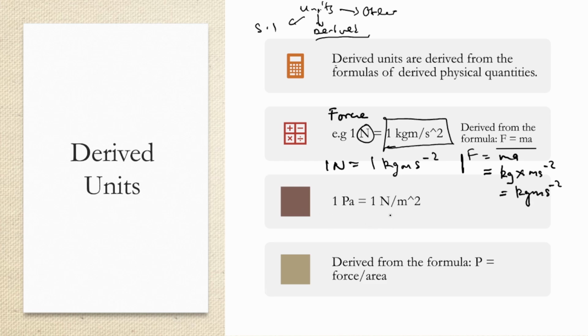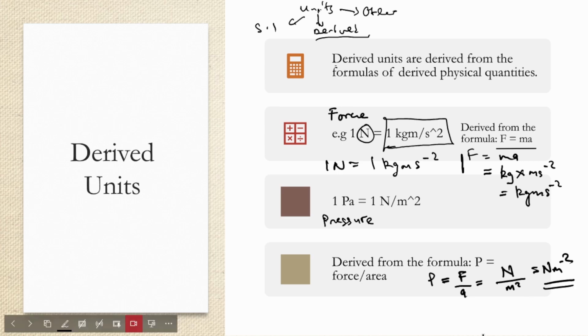Our second example is the Pascal. Saka Pascal e tinenge tichidila ne the derived physical quantity inonzi pressure. 1 Pascal is equal to 1 Newton per meter squared. Why? Because the Pascal is derived from the formula P for pressure is equal to force over area. Saka P is equal to force over area. Then we know that the unit of force is Newton and the unit of area is meter squared. That's why it is Newton per meter squared.